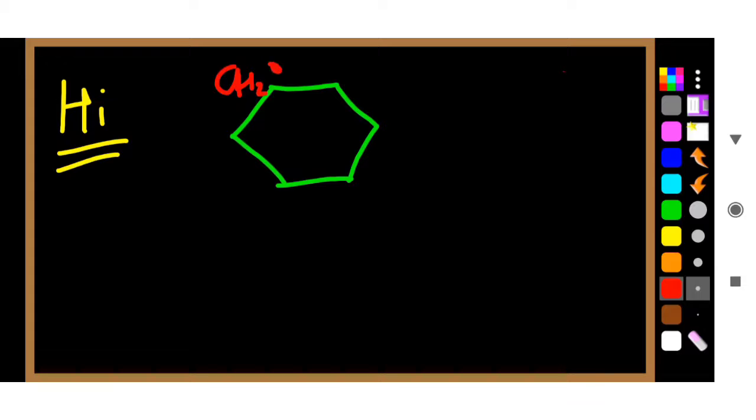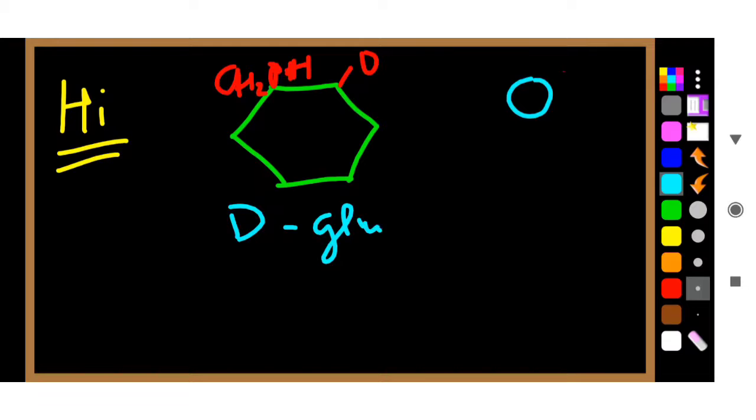Basically, let me draw a glucose molecule. Suppose this is a glucose molecule. You have CH2OH here, and you have oxygen here. So you have CH2OH on one part and another part is oxygen. Suppose this is a person, and his name is D-glucose, okay?